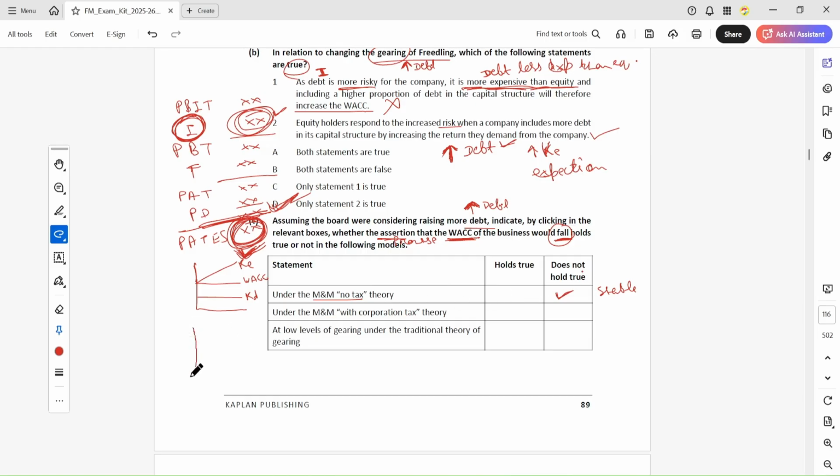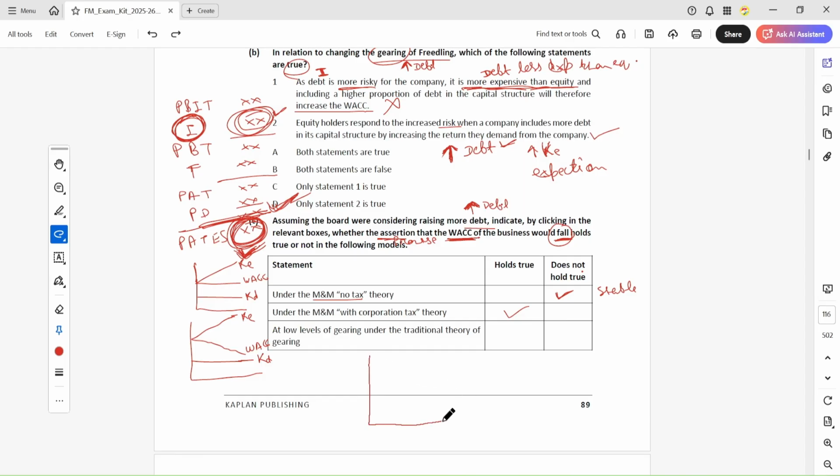Next is the M&M with tax. So same graph, but the only difference is when you have the tax, you get the tax benefit, and the WACC reduces because of the tax benefit. So when your debt increases, the WACC will reduce. This is true.